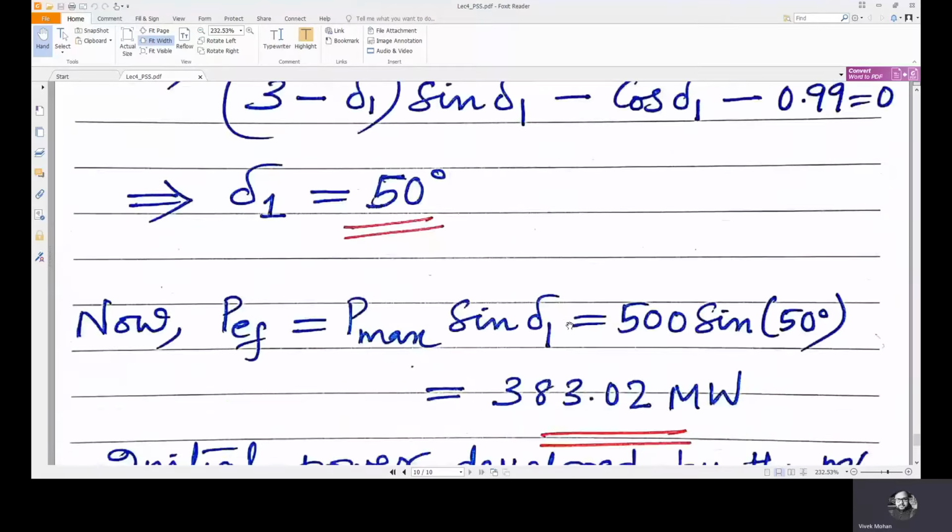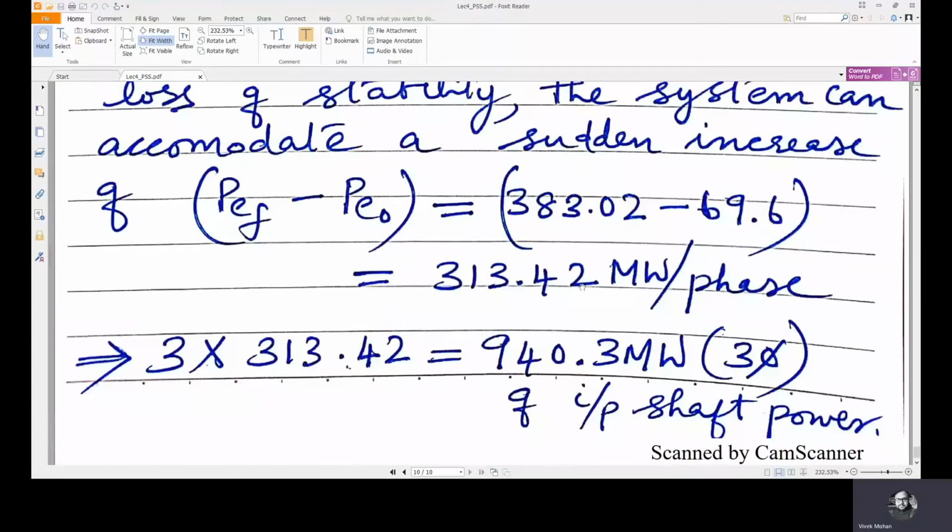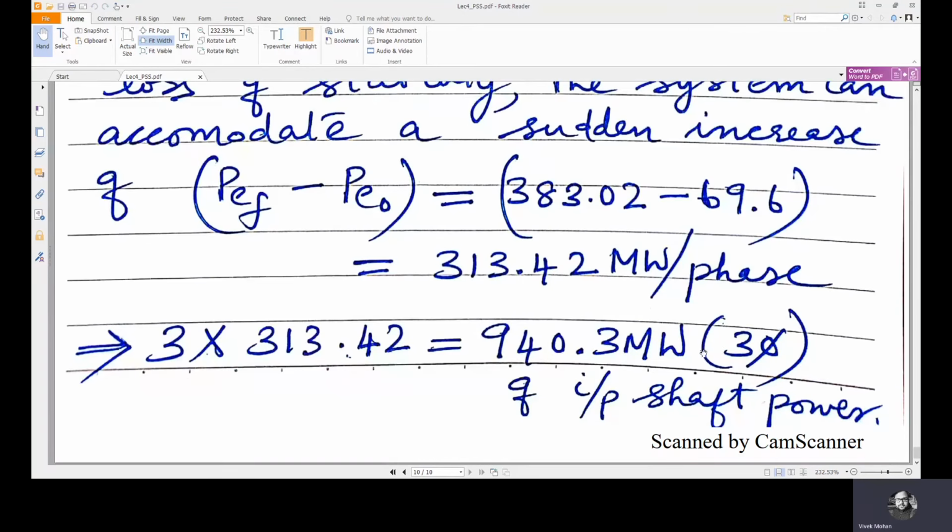So at the initial operating point, we got that the electrical power output was 69.6. Now the new mechanical power is 383.02. To find the change in mechanical power, we have to subtract 69.6 from 383.02, which will give you 313.42 megawatts per phase, because in the question the per phase value is given. Now if you want to find the three phase power, you multiply this with 3. So 3 into 313.42 will give you 940.3 megawatts three phase power.